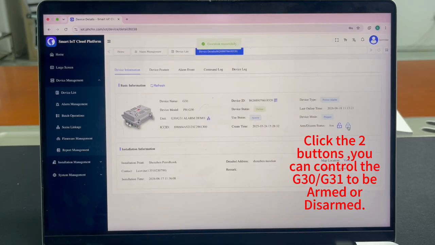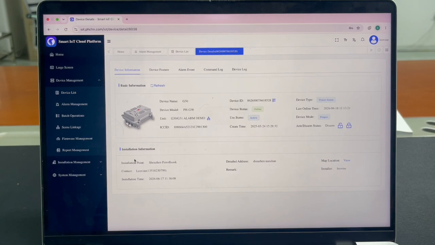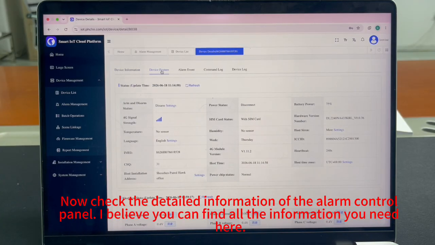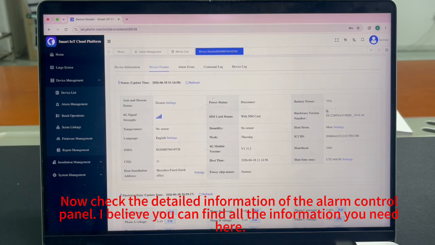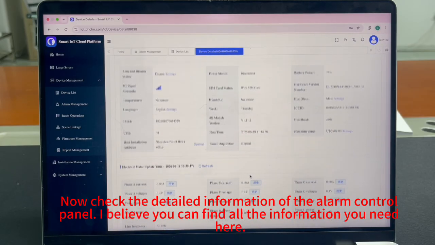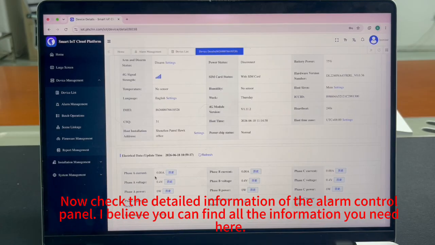You can control the G30 or G31 to be armed or disarmed. Now check the detailed information of the alarm control panel. I believe you can find all the information you need here.